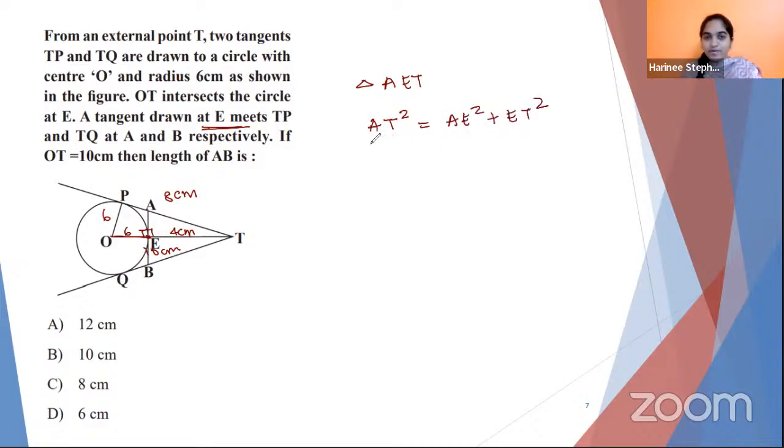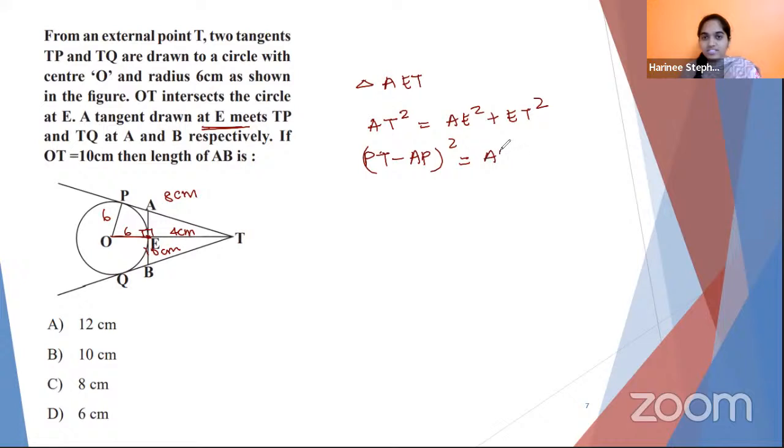I don't know separately what AT square is, so I can split and write it as (AP plus PT minus AP) the whole square. Do you agree? It's a part of PT, right? So if I eliminate AP, I will get AT. I'm just rewriting all of the terms in the ways which I know the data.